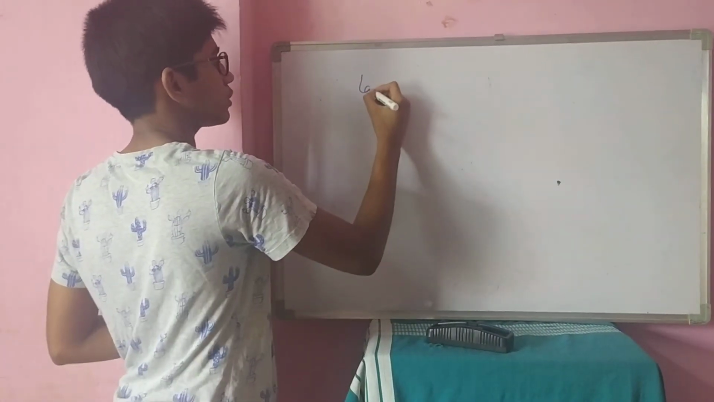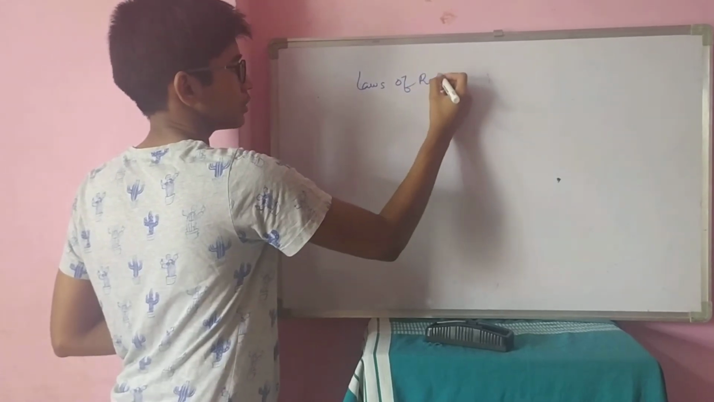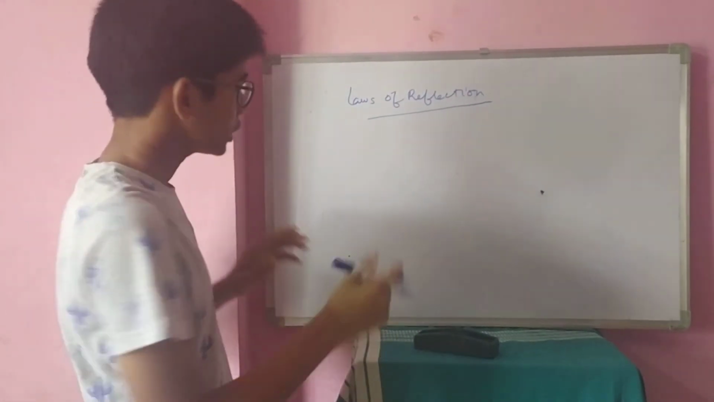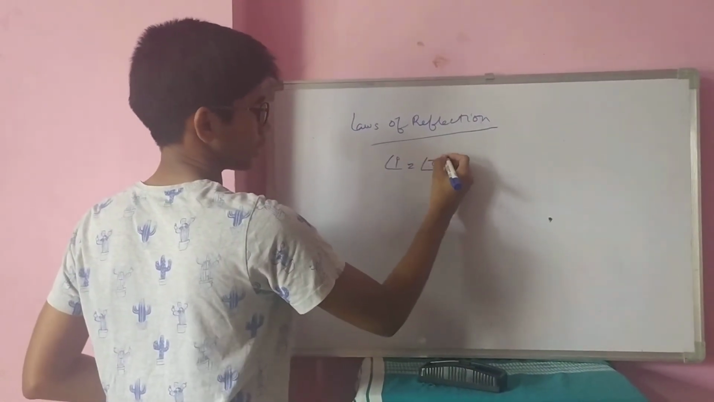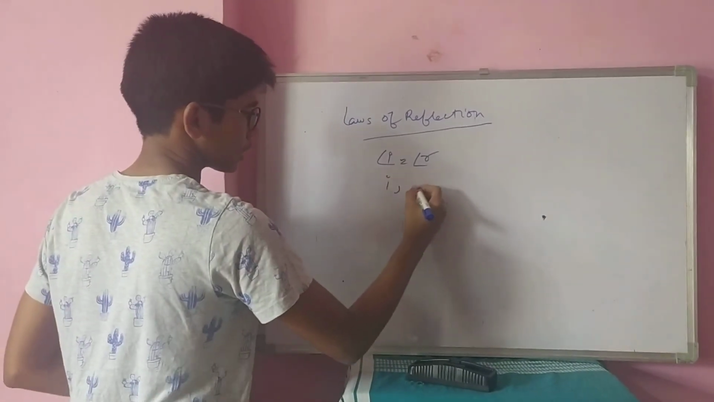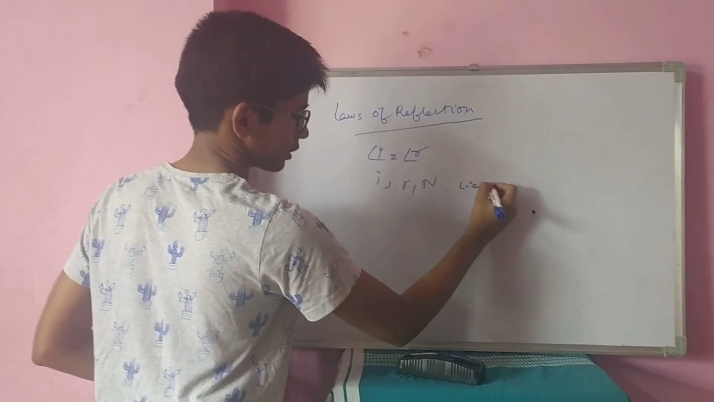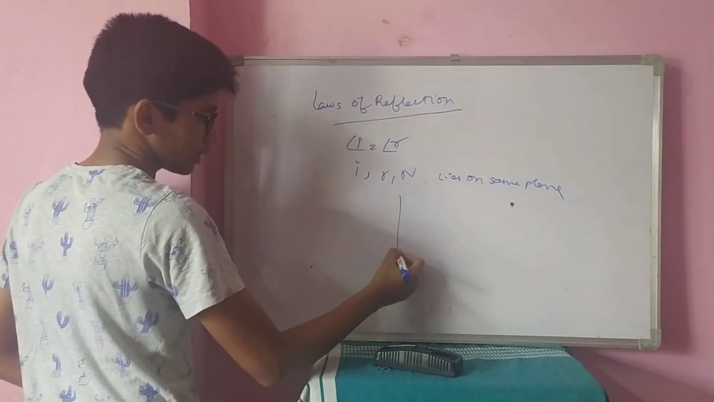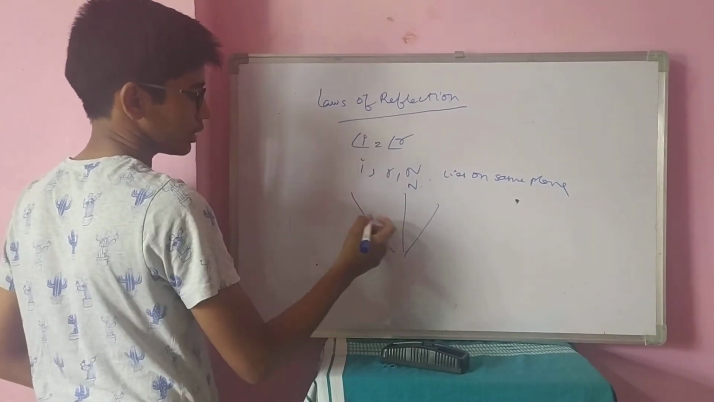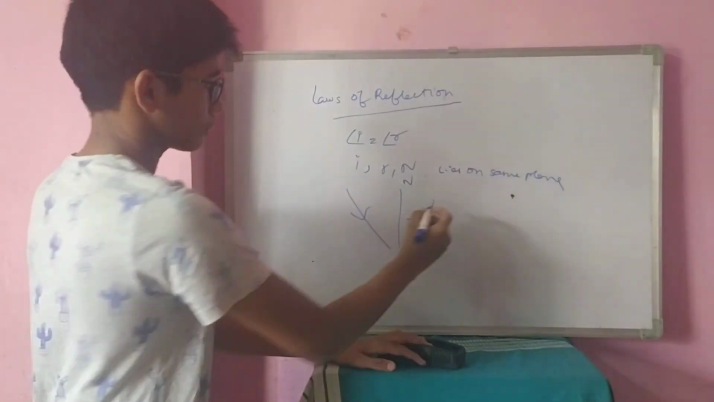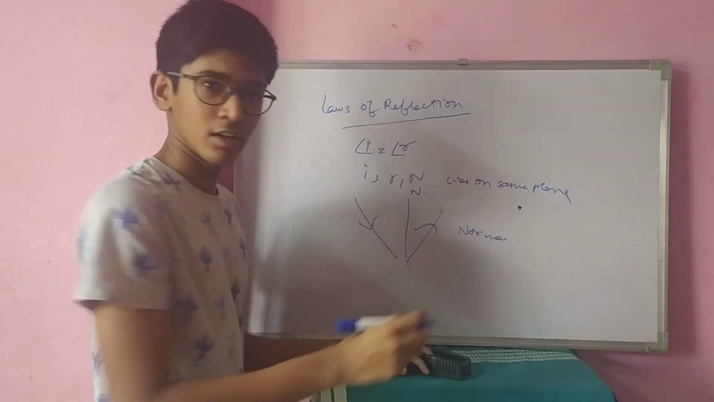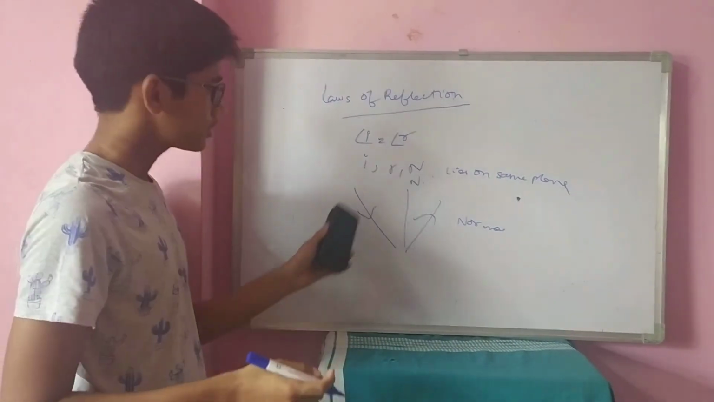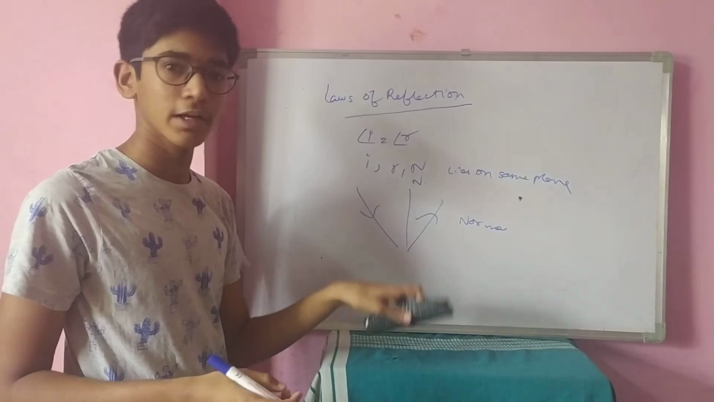Now, laws of reflection. There are mainly 3 laws of reflection. Angle of incidence equals angle of reflection. I, R, N lie on the same plane. And this is the normal. I and R lie on either side of the normal. What is he saying? He is saying I, he is saying R, he is saying N. They lie on the same plane, on either side of the normal.